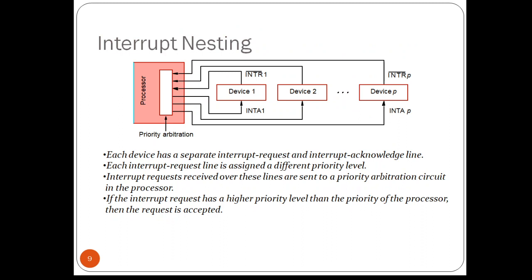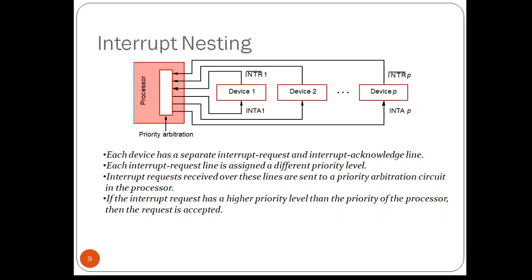A multiple priority scheme can be implemented easily by using separate interrupt request and interrupt acknowledge lines for each of the devices as shown in the figure. You can see here we have the processor, and multiple devices are connected to the processor, that is device 1, device 2 up to device p. There is a priority arbitration circuit in the processor which is going to check the priority of the device with the priority of the processor.